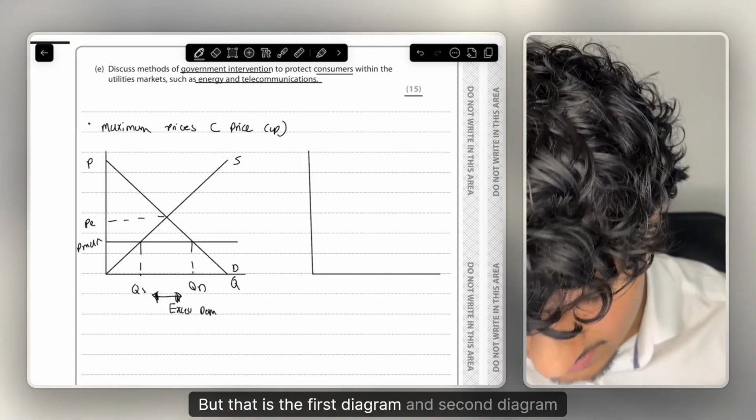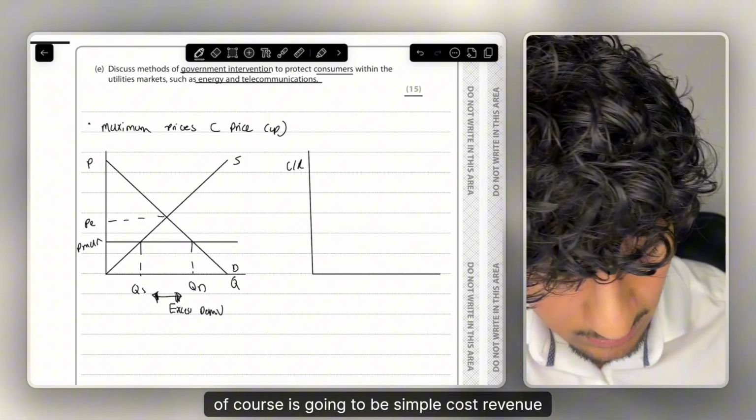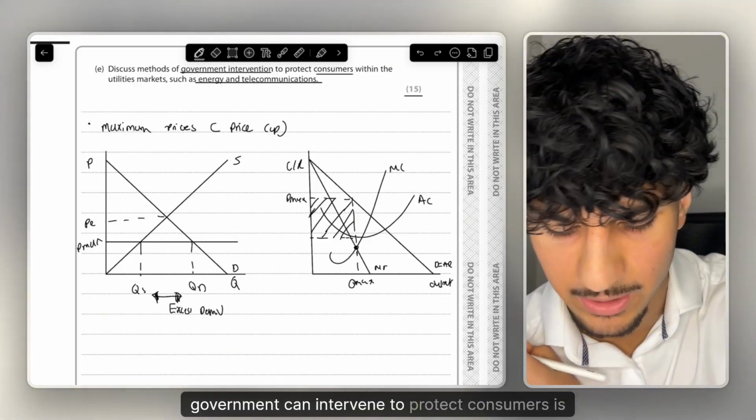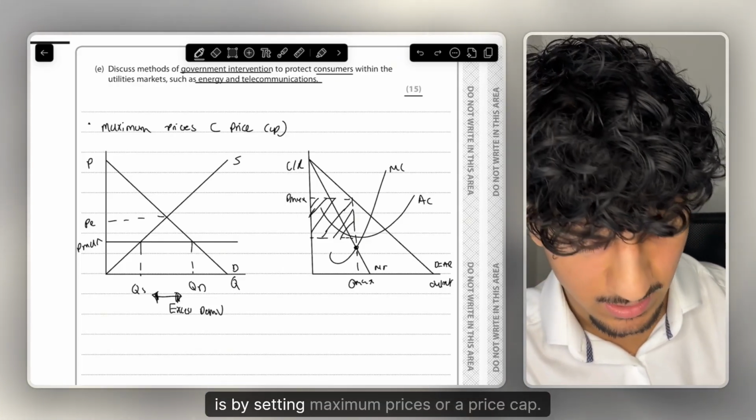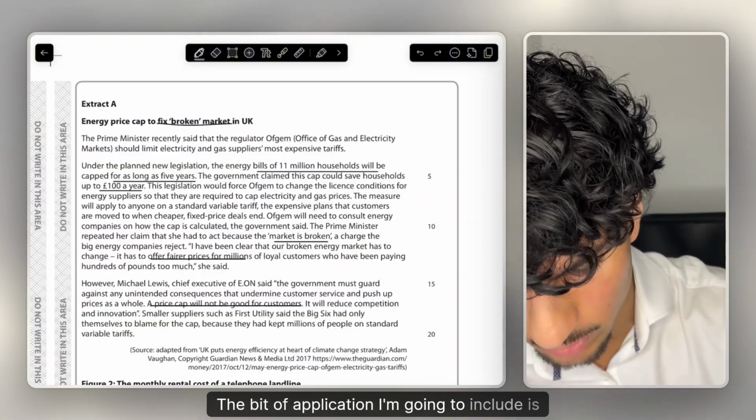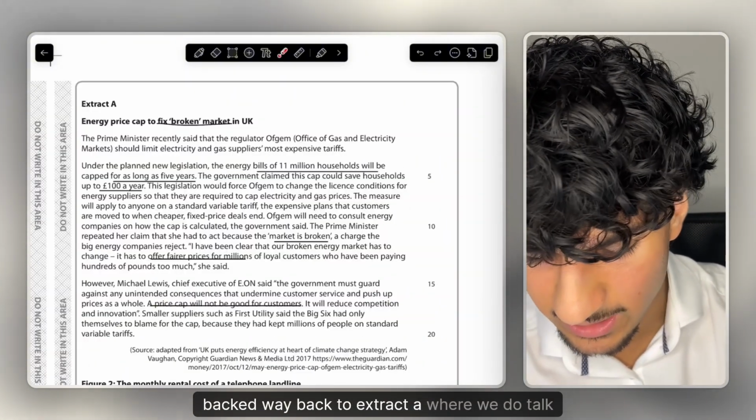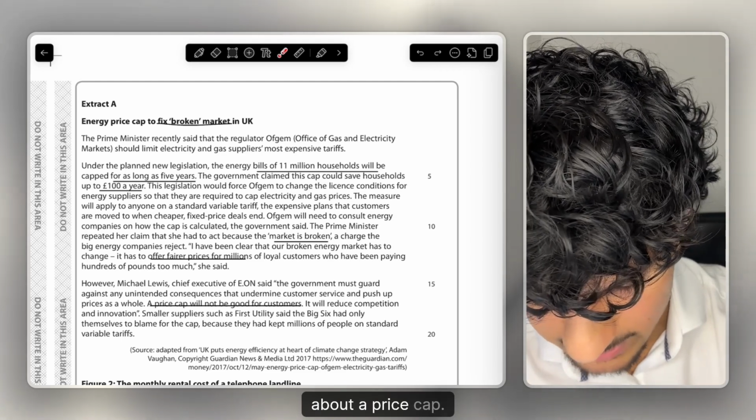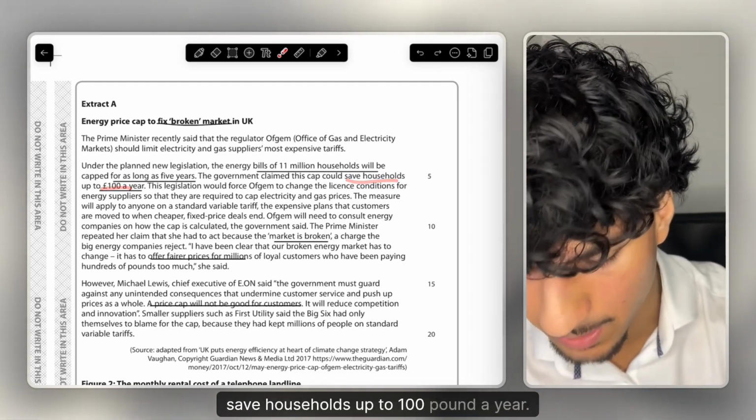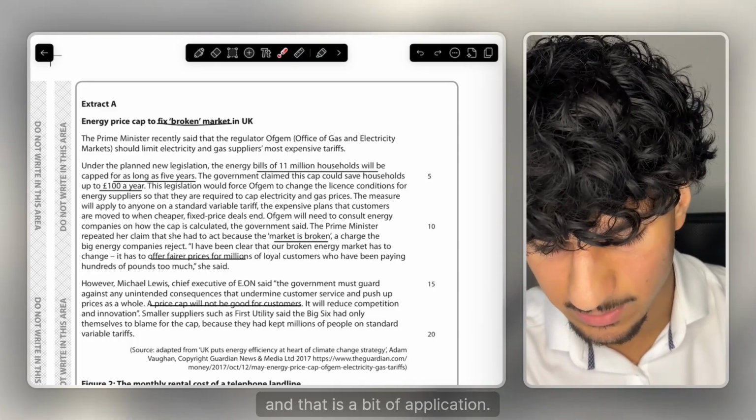But that is the first diagram, and the second diagram of course is going to be a simple cost revenue diagram. So back on with the paragraph. One method that the government can intervene to protect consumers is by setting maximum prices or a price cap. And the bit of application I'm going to include is way back to Extract A, where we do talk about a price cap. Now the government claimed that this price cap could save households up to £100 a year, and that is a bit of application I am going to use.